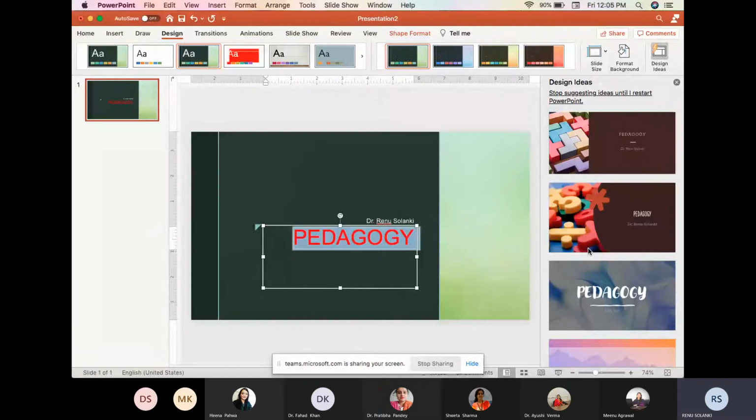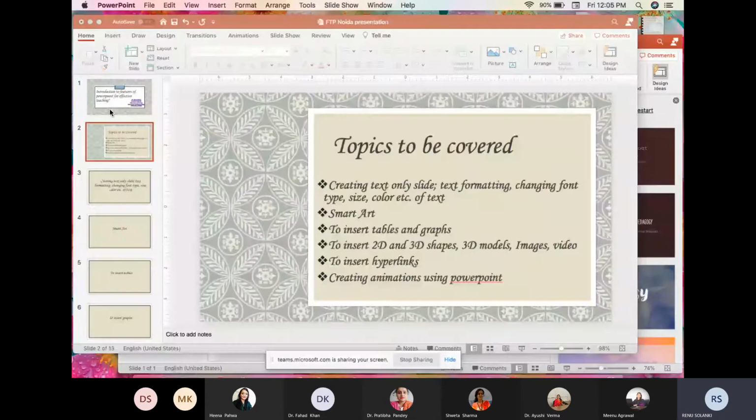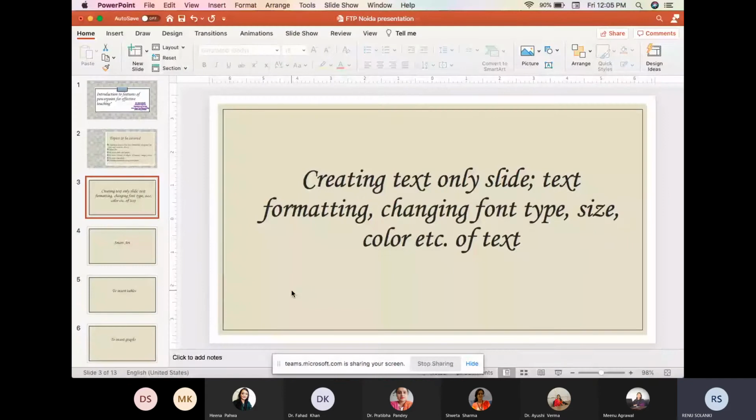So this is about creating the title slide. The first slide of the PowerPoint is known as the title slide. Now I am coming back to my presentation. So this is about how we can type the text, how we can change the text format, and how we can change the font type, size, and color.